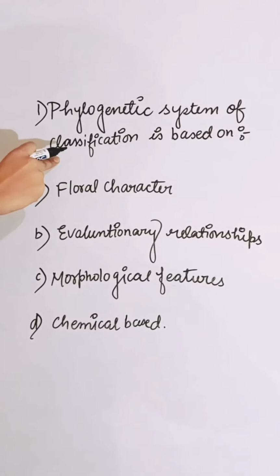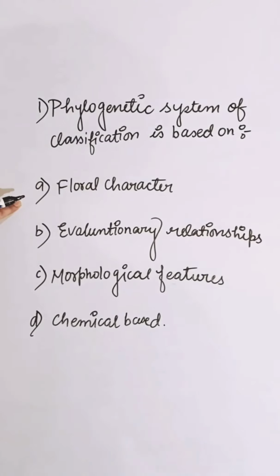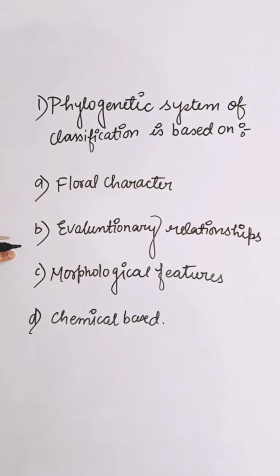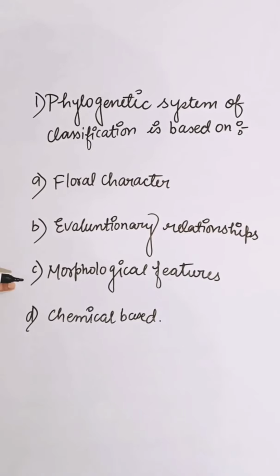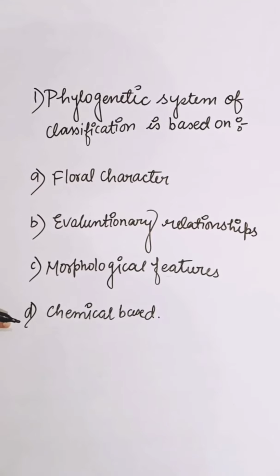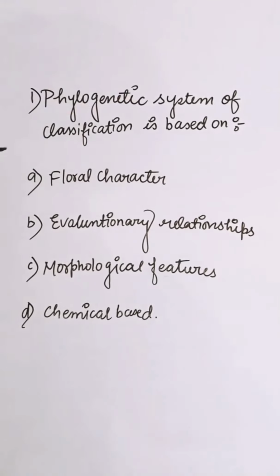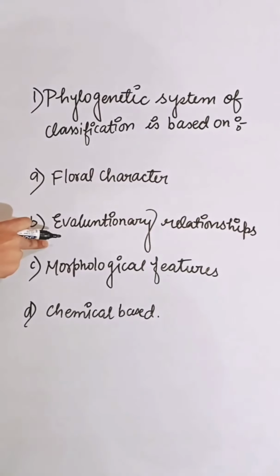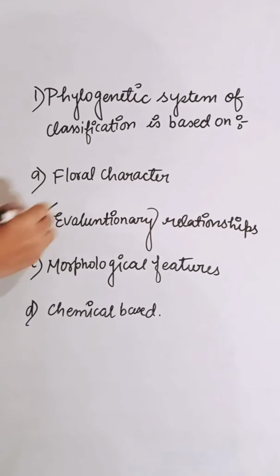Phylogenetic system of classification is based on, first option floral character, second is evolutionary relationship, third is morphological feature, fourth is chemical waste. Phylogenetic classification systems are based on evolutionary relationship. So the correct answer is B.